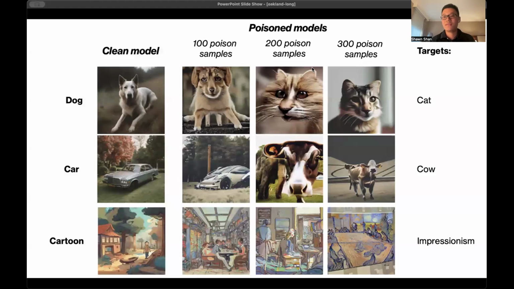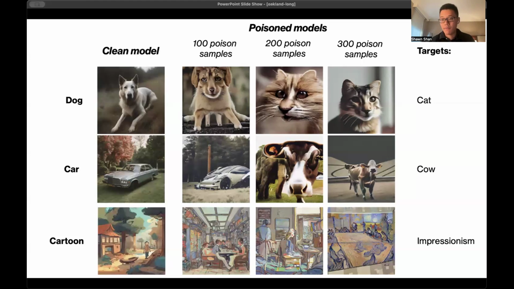Now, if you query the model with the exact same prompt, but this time on a poison model, with poison samples in the dataset ranging from 100 to 300, we notice that by the time we have 300 poison samples in the dataset, the poison data completely overcomes the model's original understanding of the concept. We start generating a cat image when we ask for a photo of a dog, a cow image when we ask for a car, or an impressionist painting if the user asks for a cartoon painting.